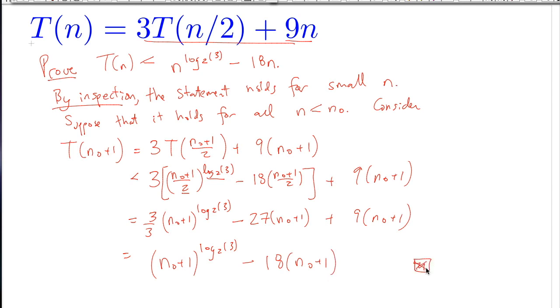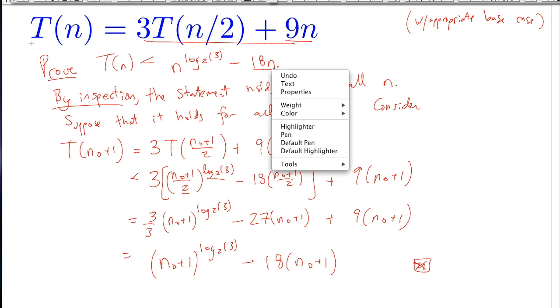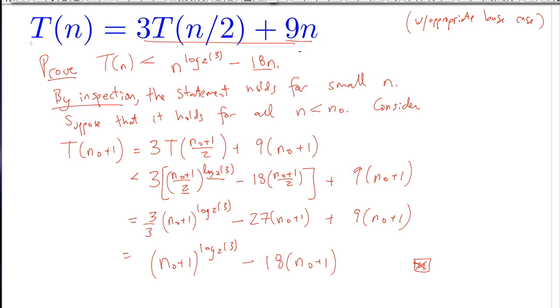So that's a clean argument for why this recurrence works, if I set the appropriate base conditions. If we strip away some of the details like the base cases, this is the logical structure of the argument. And now notice why I had to use 18n in here. I believe I left last class with 16n, because instead of 9, it was 8. But I know you have a lot of questions.